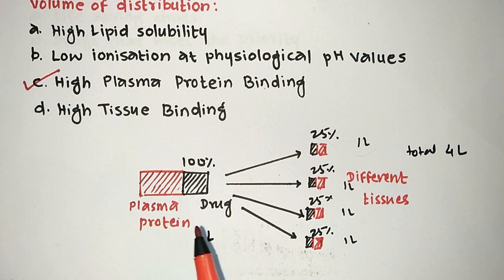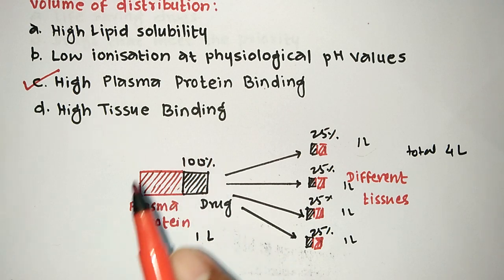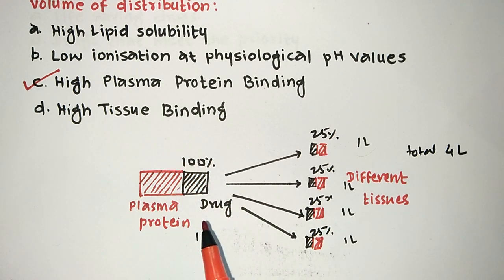So we can think about what the volume of distribution is exactly. If we take 1 liter from here, then the total 100% drug is available there. So the volume of distribution is just 1 liter. It's not more than 1 liter, because the whole drug is contained in that 1 liter.